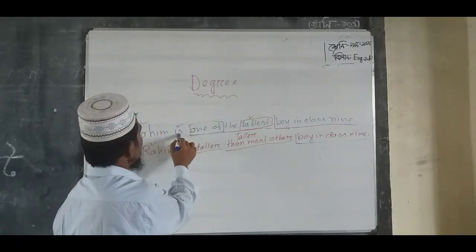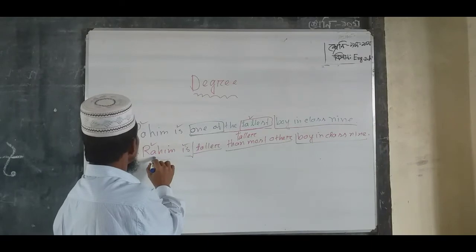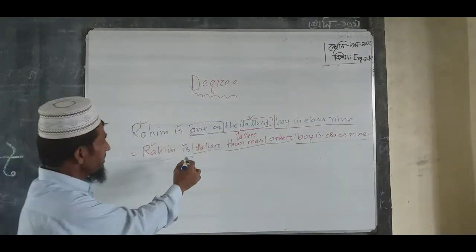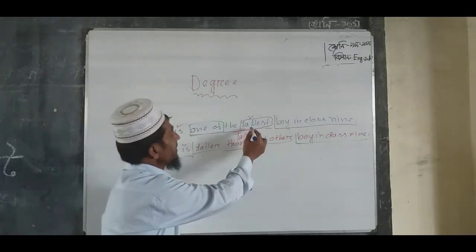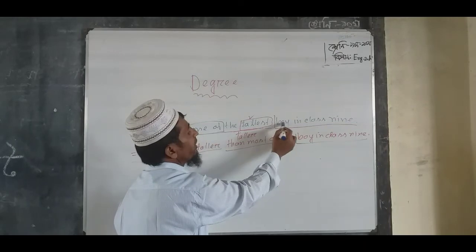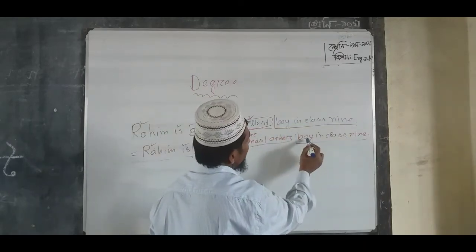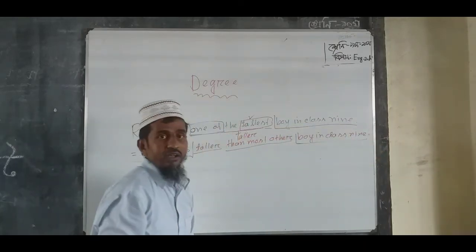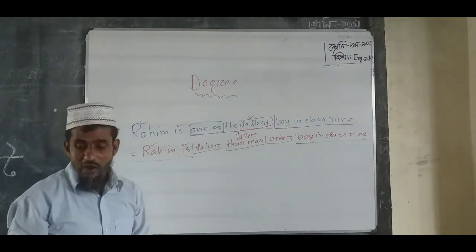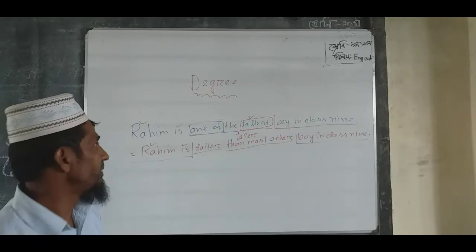So subject and main verb have no change. Subject Rahim, main verb is, no change, and after the superlative form that part has no change. So boy in class 9. Okay, dear students, any problem? Now I am giving another example. Please listen here.